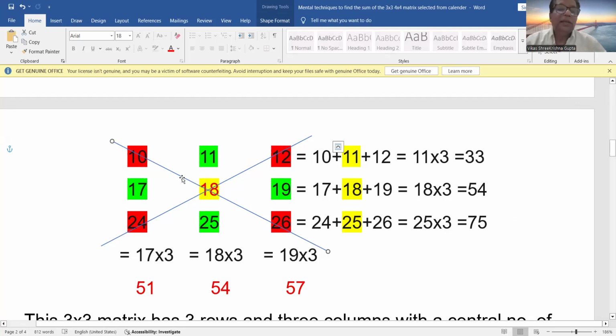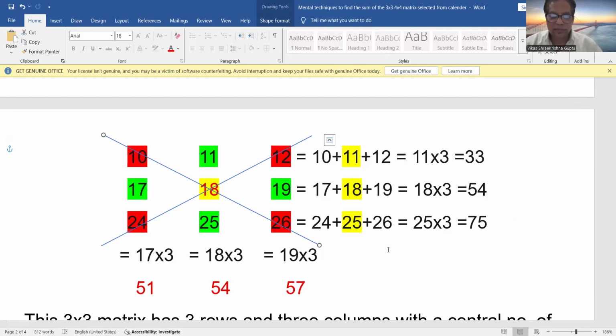For a 3 by 3 matrix, how you can add all the numbers, the center, the row numbers, column numbers, diagonal numbers, and again the corner numbers and the central numbers. So how they are interrelated, that I have shown. And that is true for any month, any year, any century.